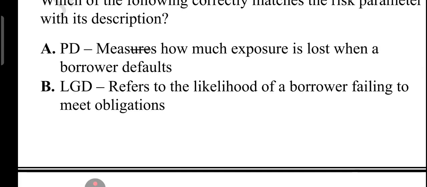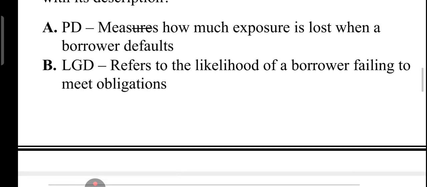What about LGD, loss given default? It tells us how much of the money we won't be able to recover if the borrower fails. Yes, we know that the borrower has failed, so how much money we will not be able to recover, that is called the loss. For example, suppose LGD is 40%, it means that we will lose 40% of the amount if the default happens. So what was PD telling? PD was telling the probability of default: what is the chance that the borrower might not repay the loan? And what is LGD? We know that the borrower will default, how much loss will we incur, right? But this question is talking about the probability, which is PD, not LGD. So both options are wrong.